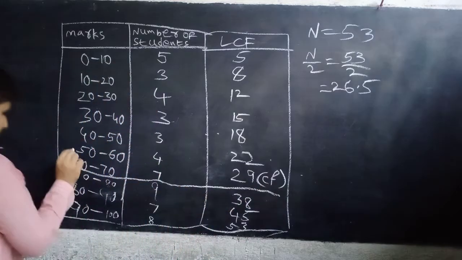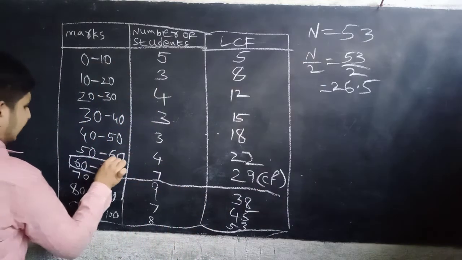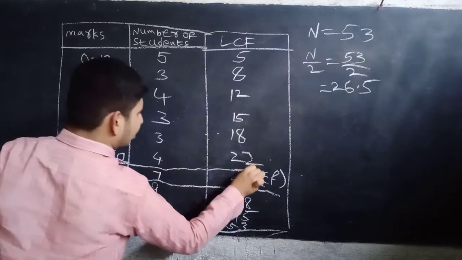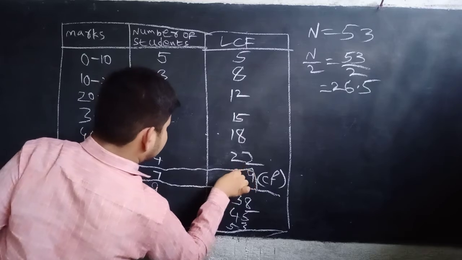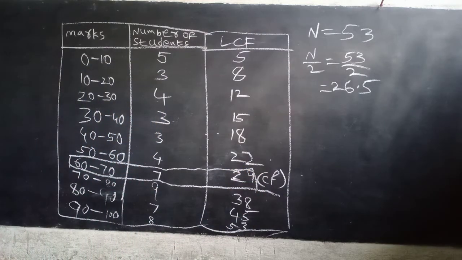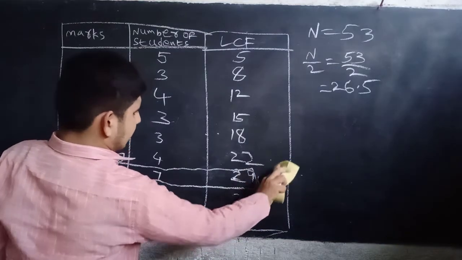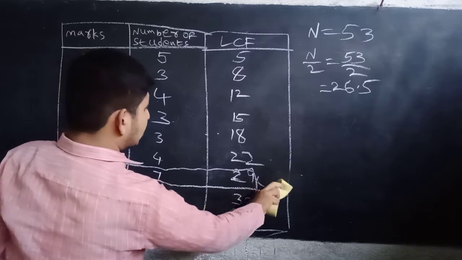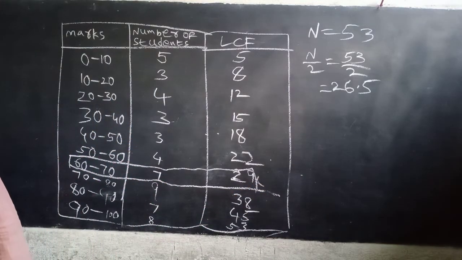Okay, 60 to 70 is the median class. So 26.5 is near to 29. So 60 to 70 is the median class.